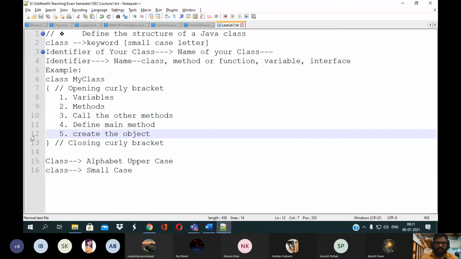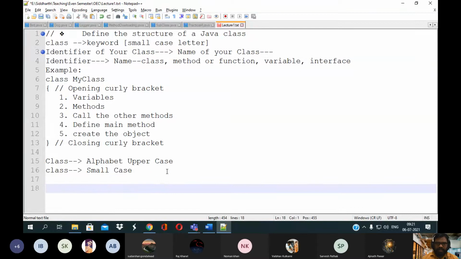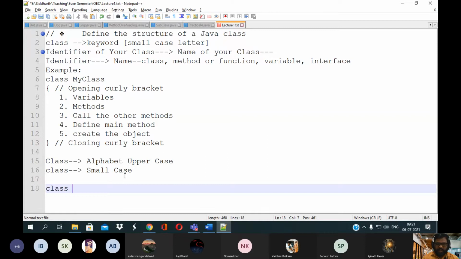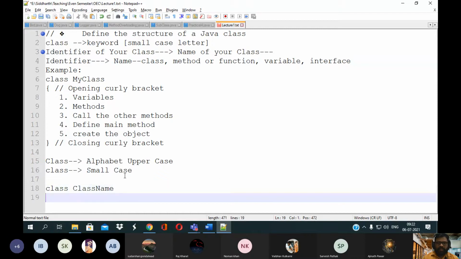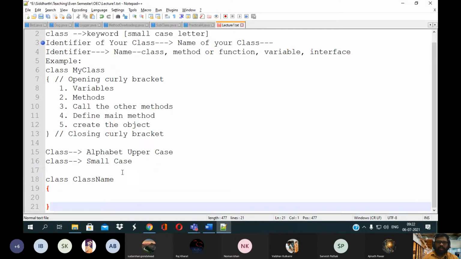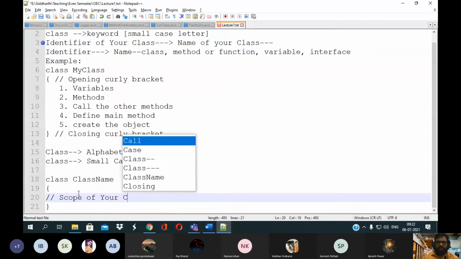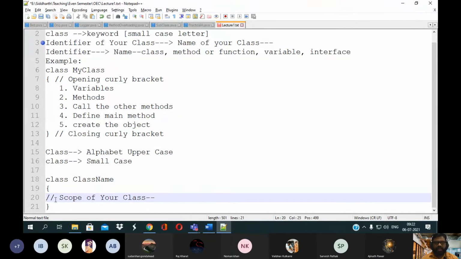Okay, very good. Now let's move further. Now we are well aware that whenever you want to define a class, you need to write the class keyword followed by the identifier, the class name, then the opening curly bracket and closing curly bracket. This is the scope of your class. Whatever things you define under this opening and closing curly bracket belong to that class.